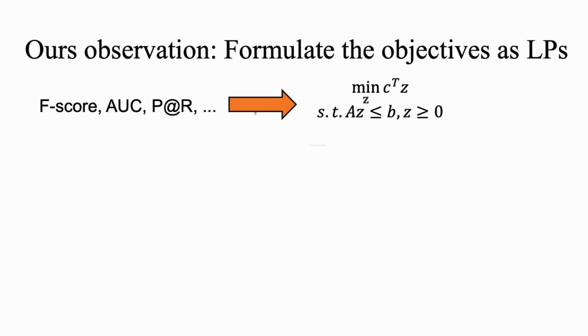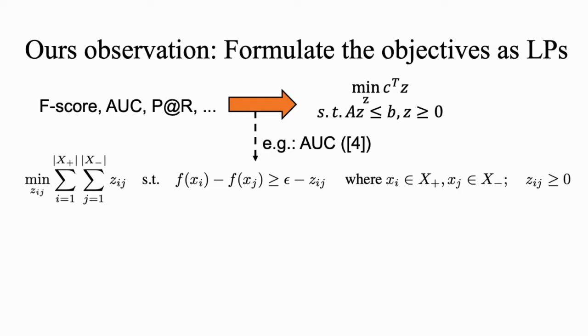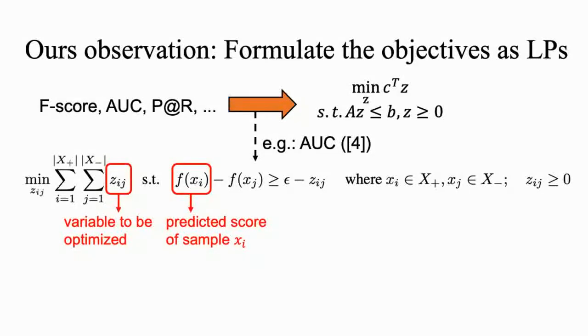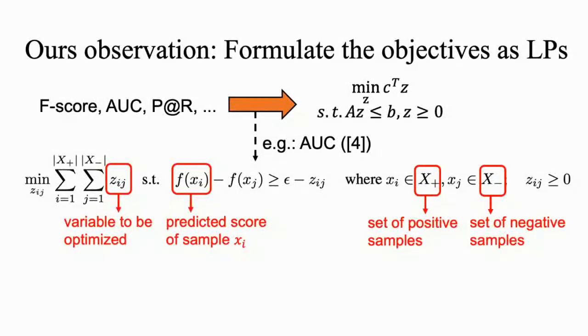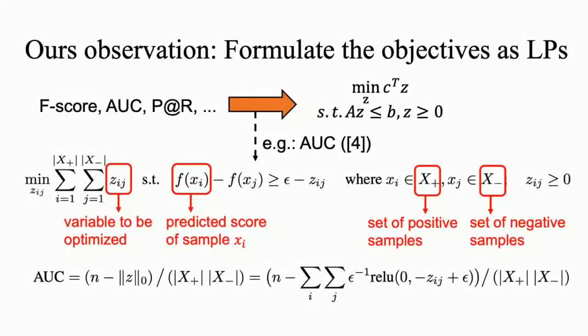Let's look at the AUC as an example to check the LP form. Here, Zij is the variable to be optimized. F(xi) is the score of sample xi predicted by a deep neural network. X plus and X minus here are the set of positive samples and negative samples. After solving this LP, we can get an estimate of the AUC based on this formulation. In fact, by strong duality, this estimate is provably a lower bound of AUC, which is not true for other softmax-based approximations.